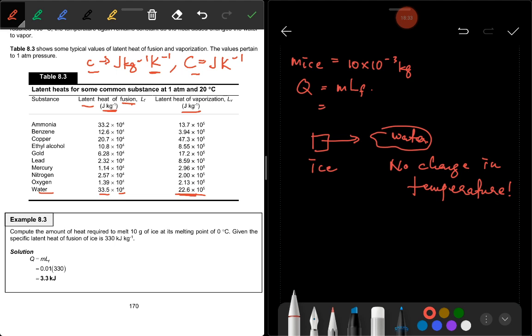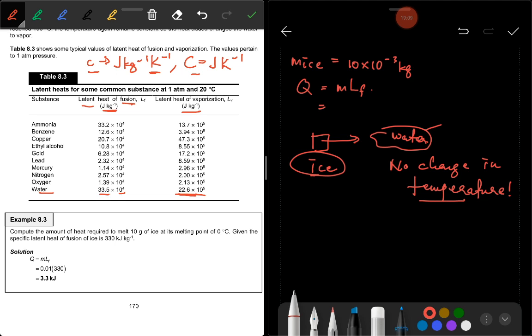Why? Because this condition we call phase transition. There are two phases here: solid form, and then liquid form. If you want the ice to totally melt to water, you need an amount of heat to change it, but there is no increase in temperature because heat is absorbed to break the bond between the atoms.